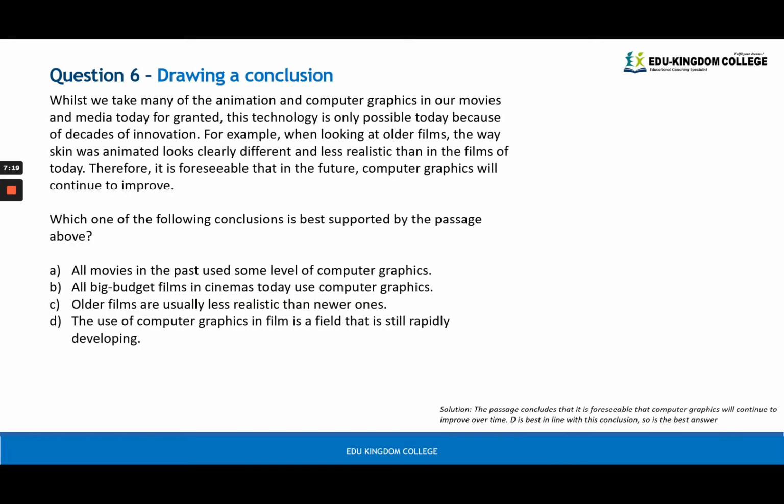Number 6, drawing a conclusion question. So for these, we always look for our key words like this one, therefore. That tells us what the conclusion of this passage is. So therefore, it is foreseeable that in the future, computer graphics will continue to improve. Remember that we are looking at films. There's a lot of words to do with films and computer graphics and movies and media. And there's been decades of innovation, but the main idea is in that last sentence.